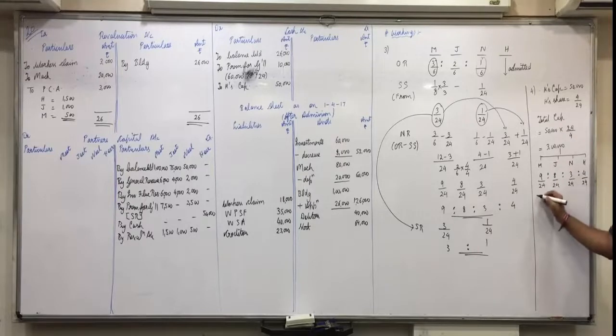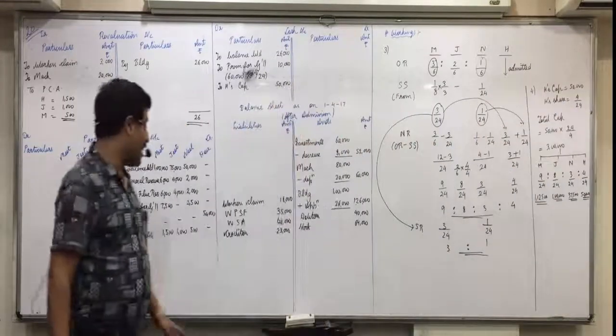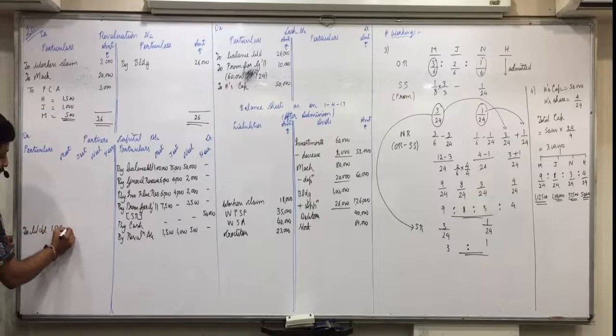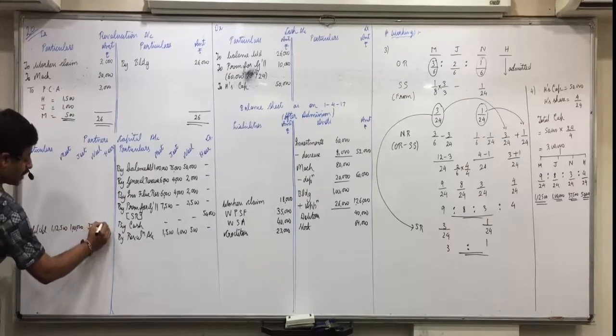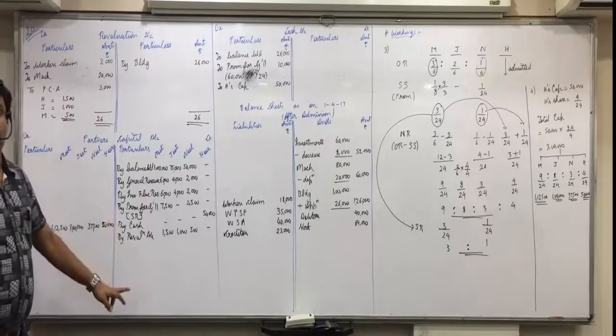Now 3 lakhs into 9 by 24 is 1,12,500. Then 1 lakh. Then 37,500. Then 50,000. These amounts, as the third step, we will write as closing balance. To balance carried down: 1,12,500, 1 lakh, 37,500 and 50,000. And as per the last adjustment, the balancing figure should be transferred to the cash account.